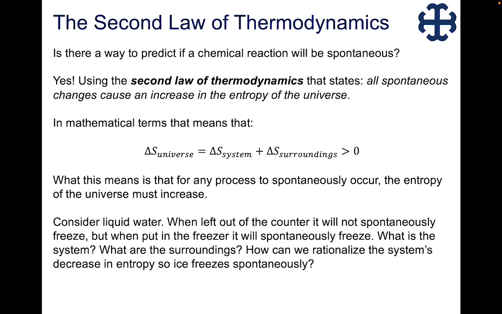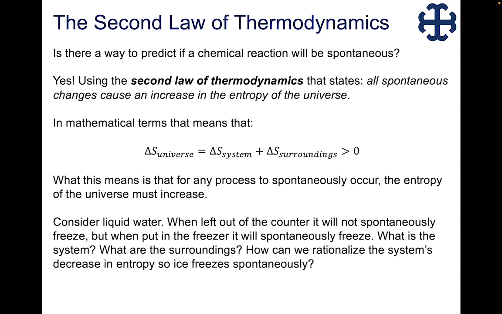Think about if we had some water just left out on the counter, we know that that's not going to spontaneously freeze. But if we put that into a freezer, it will spontaneously freeze. And so we need to define what is our system and what is our surroundings. And so in that case, our system in both situations is just liquid water. And then we have a freezer as our surroundings in one situation, and then just room temperature air in the other situation.